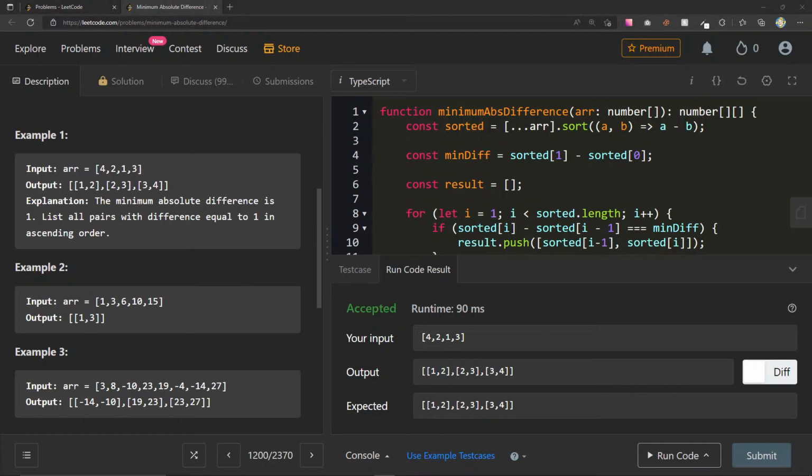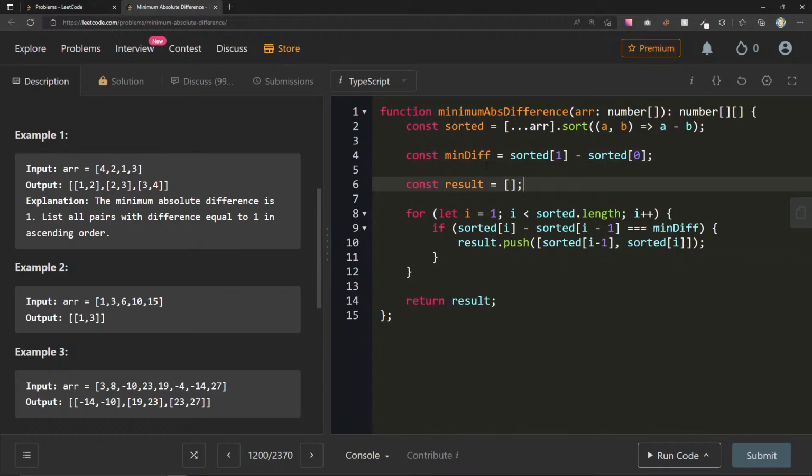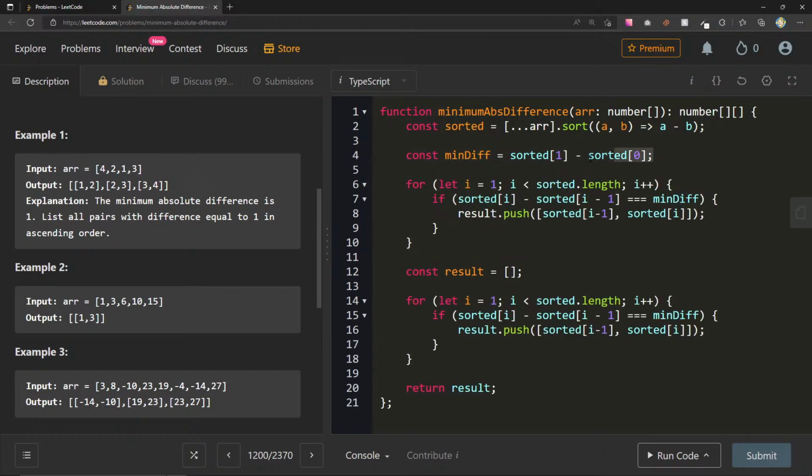Shouldn't be the minimum difference less than the max. Yeah, no, you're right. So we still need to find the minimum difference, right? Yeah, let's do that. That's a very good point. So maybe we can essentially do the same thing here. So let's try something here. Let's do this. Let's do infinity.